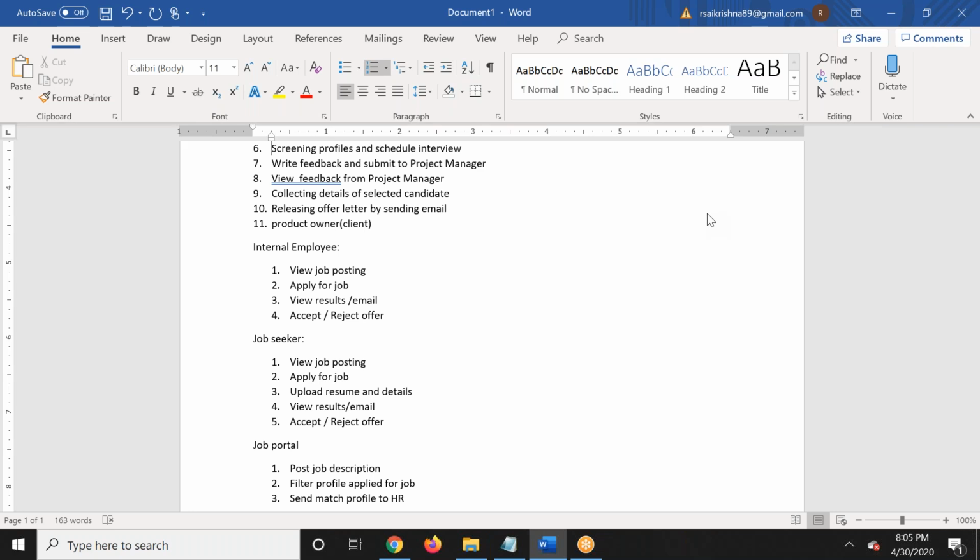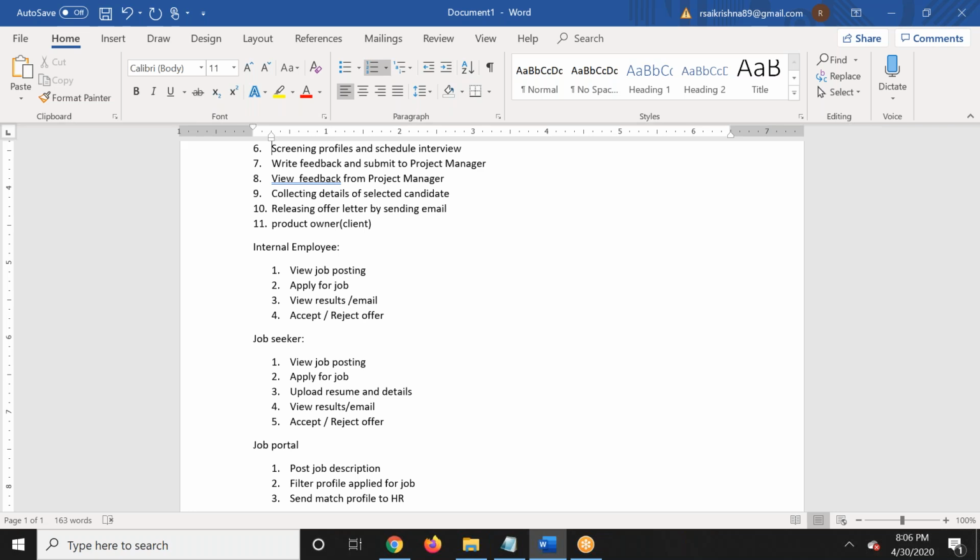That's it. We submit to the system. The rest of the actions, when we define the requirement in detail, step by step format, we define in such a way that it will trigger an automatic email. So obviously the developer has to develop it in such a way that whenever the HR submits the screening feedback or any interview round feedback, whatever it may be, the system should be able to automatically revert that feedback to the respective project manager who has raised the proposal form or who has raised the job ID.